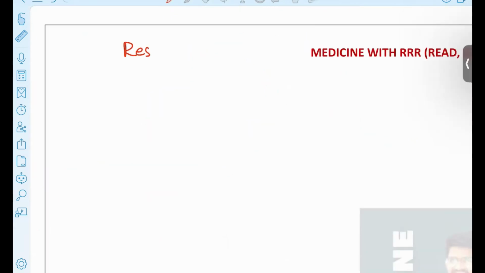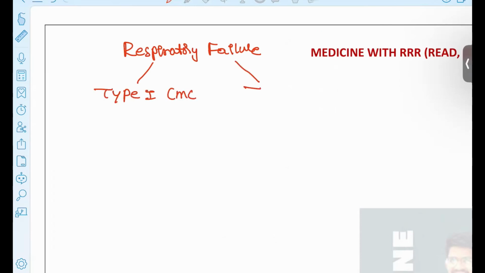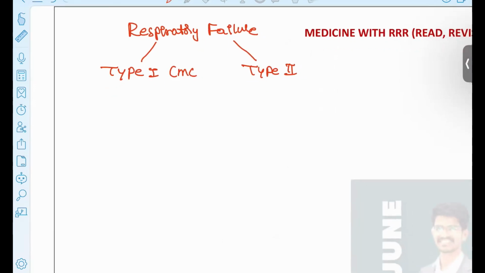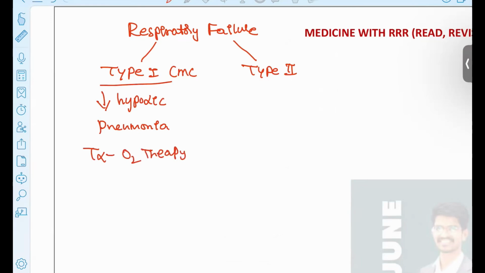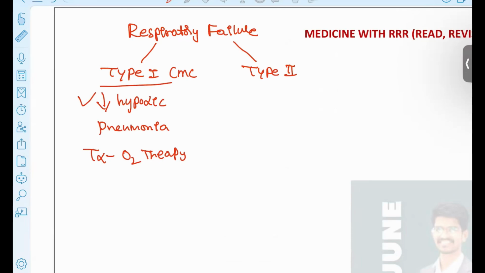Next topic is respiratory failure. Respiratory failure is subdivided into two types. Type 1 is the most common one. Type 2 is the second most common. We have only type 1 and type 2, but nowadays there is also a new discovery of type 3 and type 4. In type 1, it is always a hypoxic condition, and the most common cause in type 1 is pneumonia. This is the most deadly one associated with respiratory failure. Treatment of choice for this patient is oxygen therapy, because the main cause is hypoxia. That's why you have to treat this patient with O2 therapy.